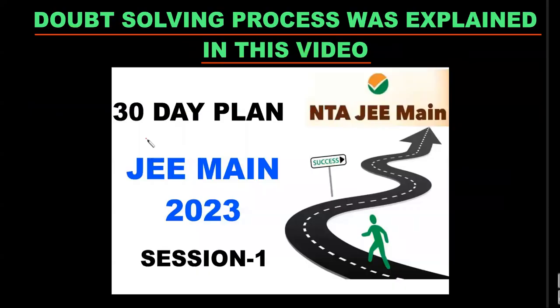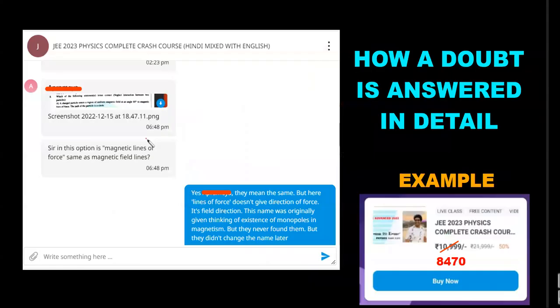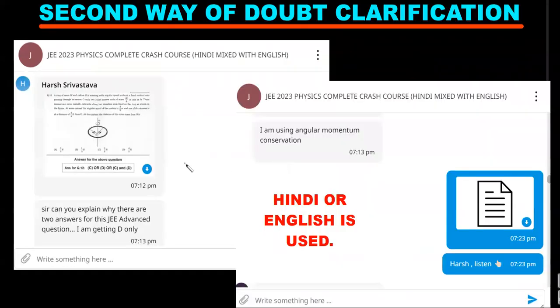And how I do the doubt solving, this has been explained many times. I'm tired of explaining, but since this is a business aspect of the video, I have to go through. So whenever a student in the doubts group asks a question like this, I either type the answer if it is typable, or if you require audio, I'll use either Hindi or English. If you type in English, I speak in English. If you type in Hindi, I'll speak in Hindi. So he's asking me whether conservation of angular momentum is applicable or not. This is the audio file, and he will be able to listen to this.